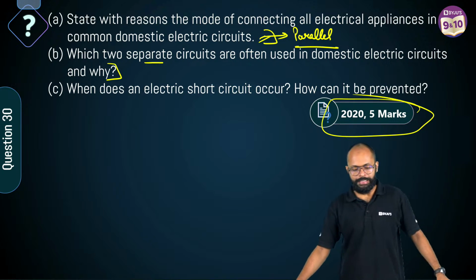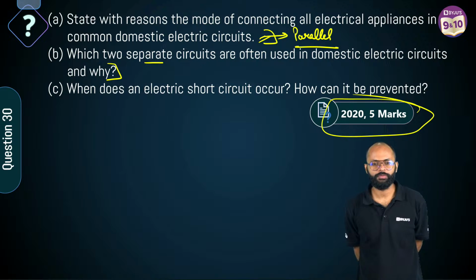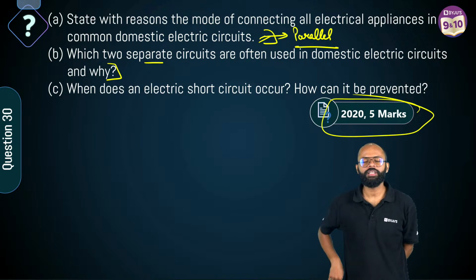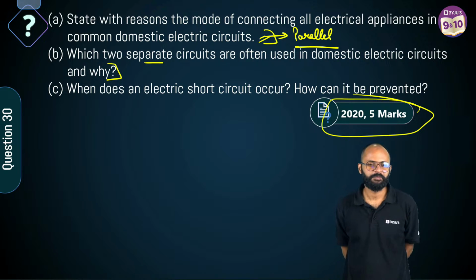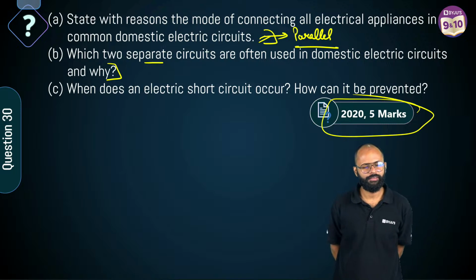Let's talk about B. Which two separate circuits are often used in domestic electric circuits and why? क्यों? That is the question. बिल्कुल. अरे जय श्री राम, आओ तुम आगे. अशरफ, अर्थिंग. अर्थिंग will not be right. High current requirement, separate circuit. Good.